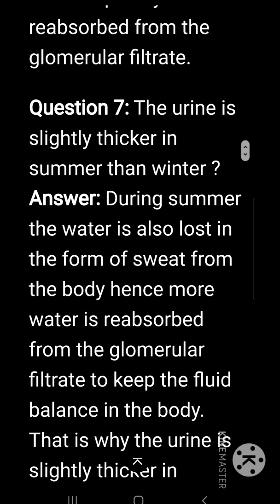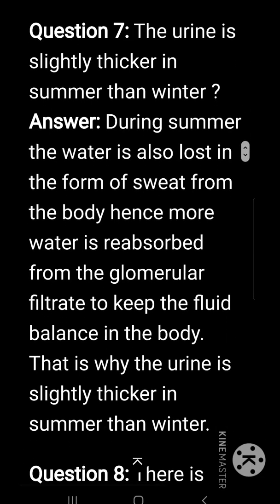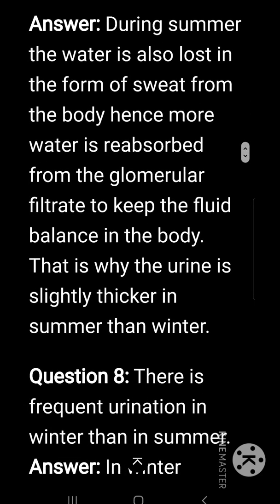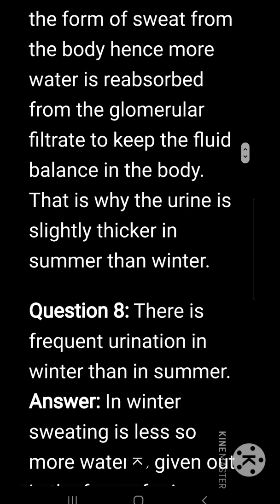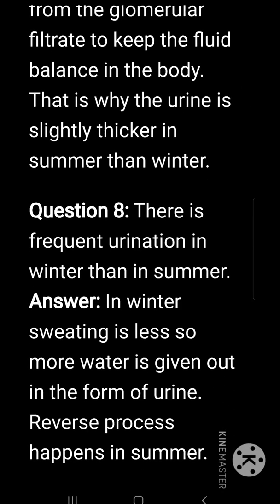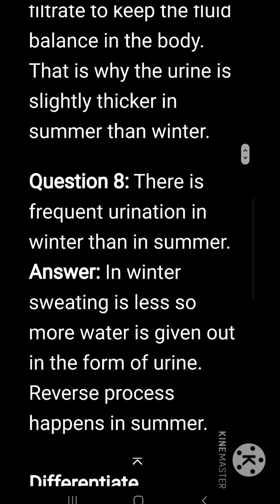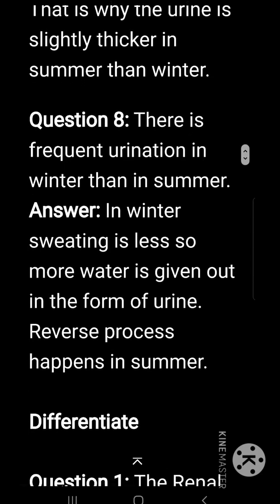The urine is slightly thicker in summer than winter. During summer, water is also lost in the form of sweat from the body. Hence, more water is reabsorbed from the glomerular filtrate to keep the fluid balance in the body. That is why the urine is slightly thicker in summer when compared to winter.